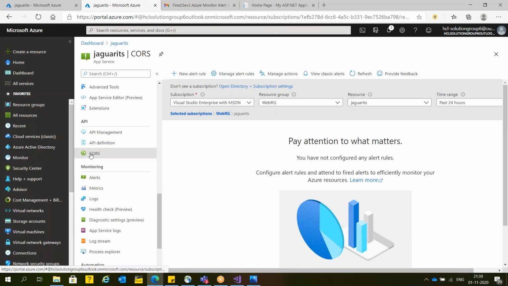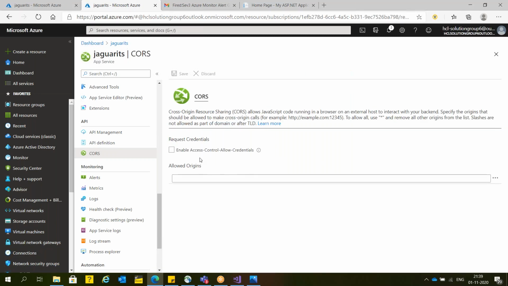Now, CORS. How many of you know what is CORS? Takshir, what is CORS? To access from one domain to another domain. Can you please explain? The CORS is used for connecting two different domains. Suppose one server is on a different domain and another application is on a different domain, then you will apply CORS to connect with it. Correct.